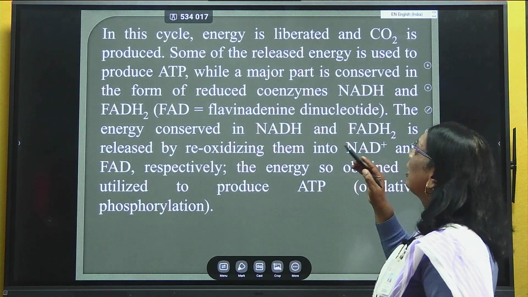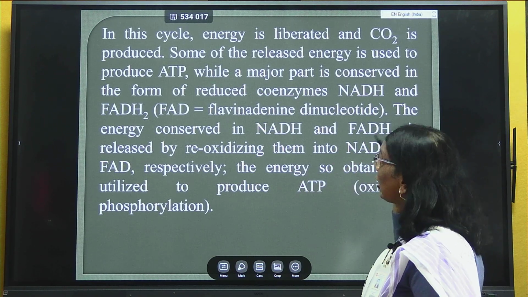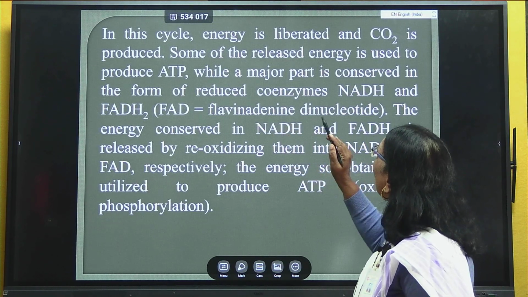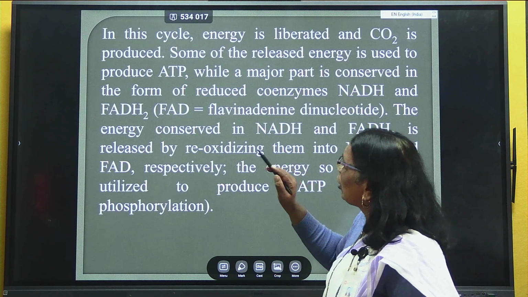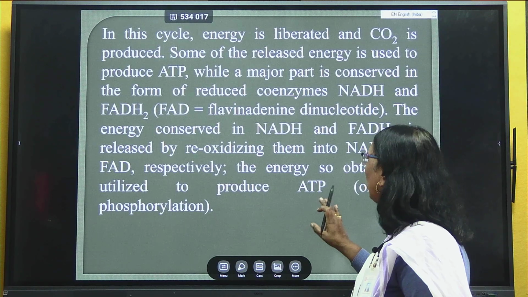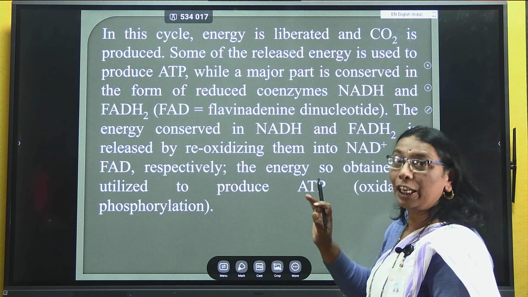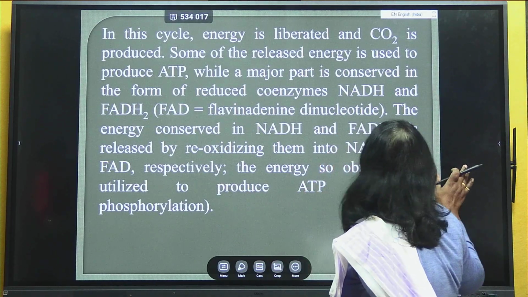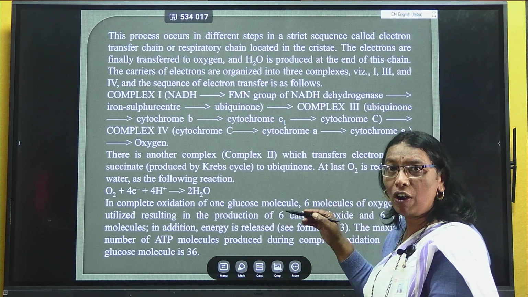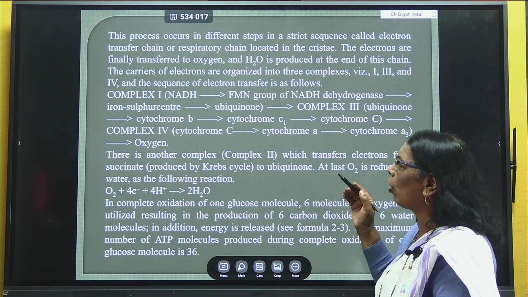In this cycle, energy is liberated and carbon dioxide is produced, and in this process, the major event seen is the reduction of coenzymes to NADH and FADH2, and it results in the formation of energy-rich product in the form of ATP molecules. The formation of ATP molecules, that process is termed as oxidative phosphorylation. Here there are complexes which are involved in the process of formation of ATP molecules: complex 1, complex 2, complex 3, complex 4.